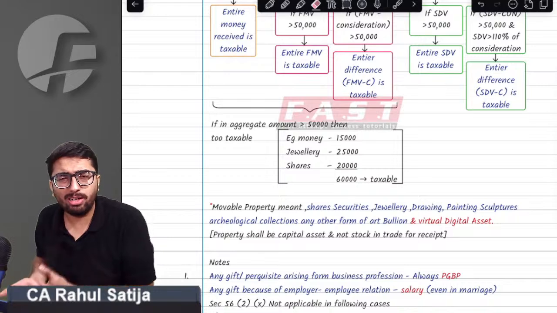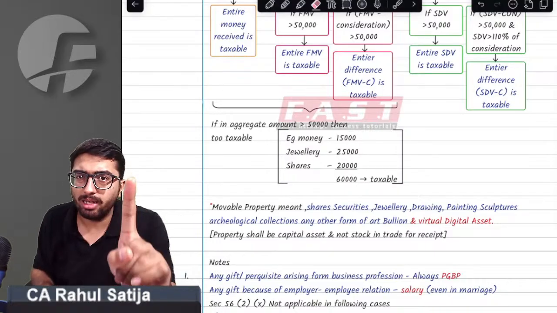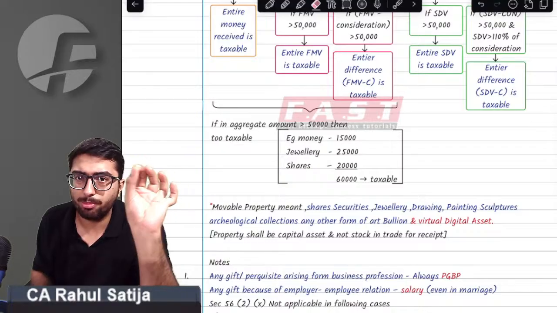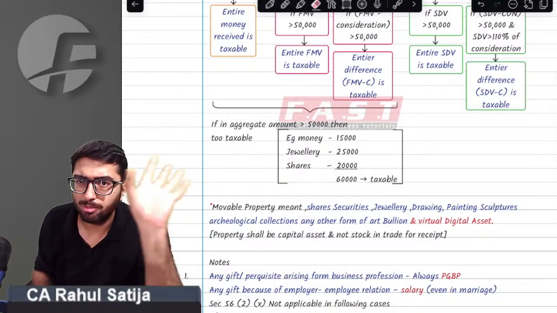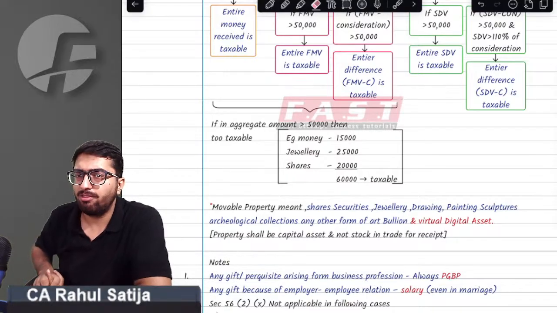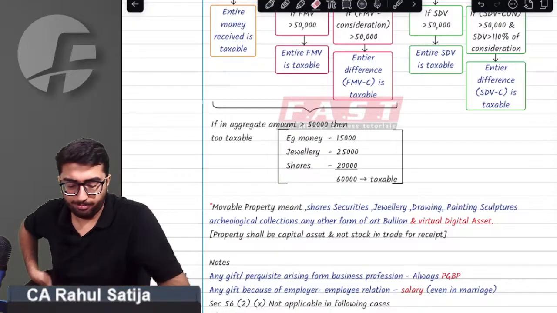I am bound to buy gold at a lower price. So whatever benefit I am getting is not taxable under the gift provisions. The bottom line is that gift provisions will only apply if I hold such property as a capital asset. If I hold such properties as stock in trade, then gift provisions do not apply.